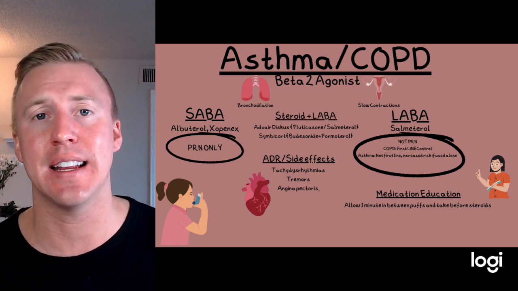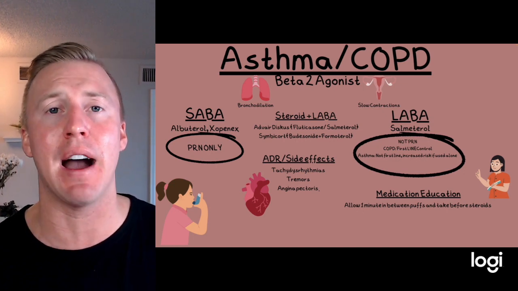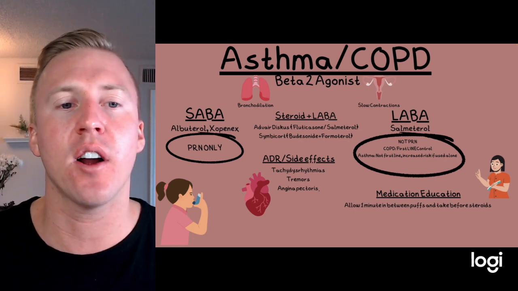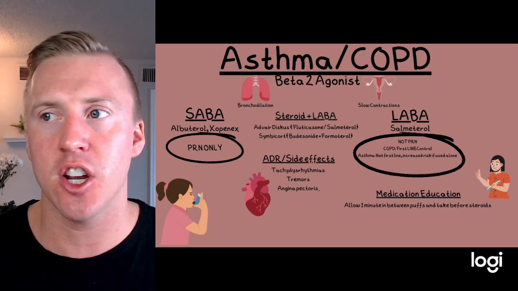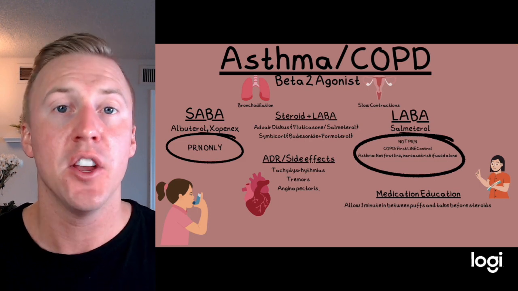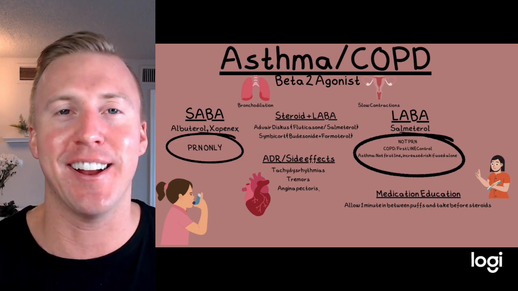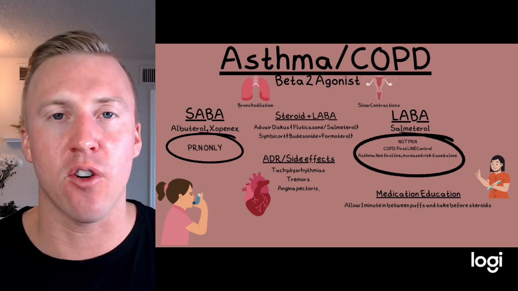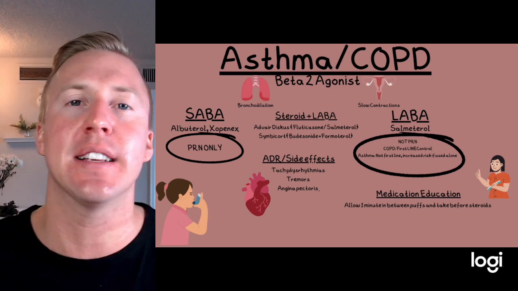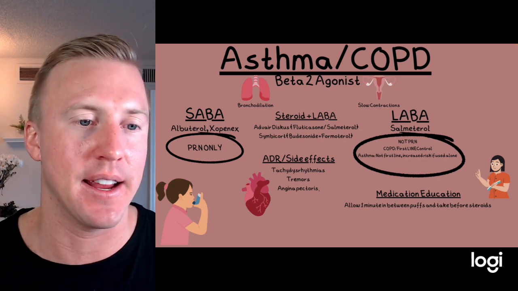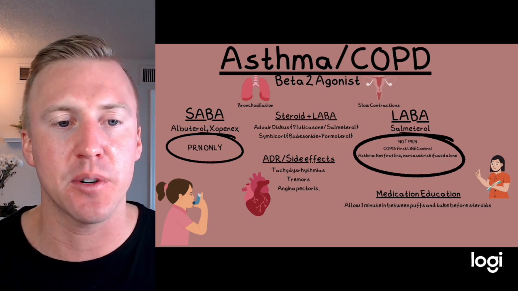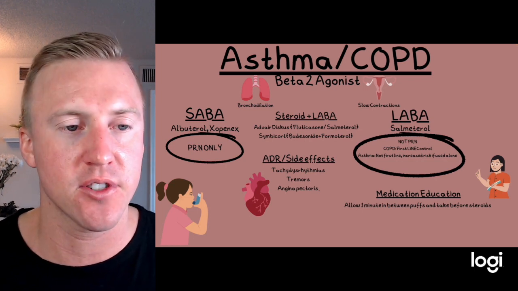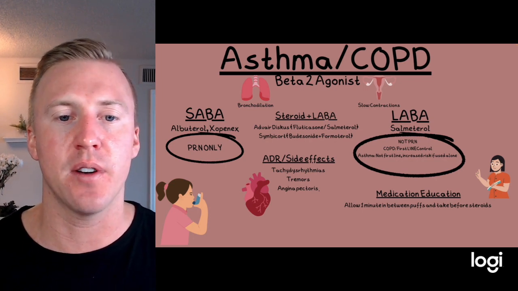Therefore, a lot of our long-acting beta agonists must be combined with a steroid, which is actually pretty amazing, because a lot of our long-acting beta agonists are now coming with steroids, meaning you get them in the mail or you get the medication prescribed to you, and there we go. Long-acting beta agonists with a steroid. Therefore, we don't even run that risk of only giving a long-acting beta agonist. Good examples are Advair, which is fluticasone and salmeterol, and Symbicort, which we've all heard commercials on, which is budesonide and formoterol.